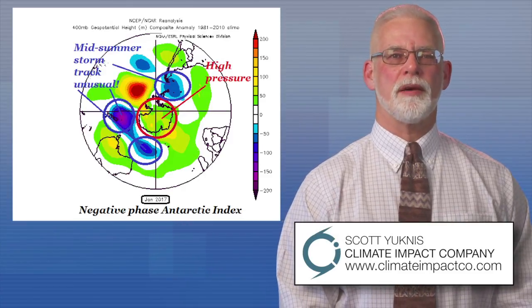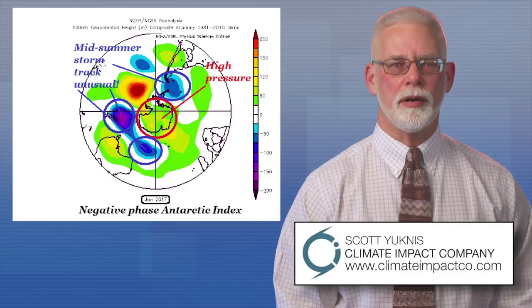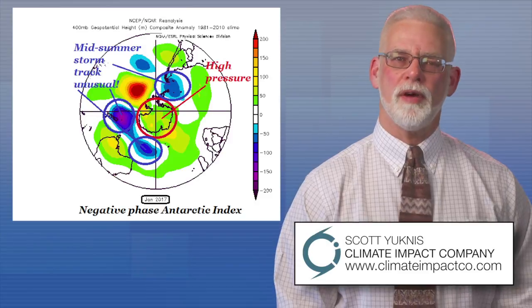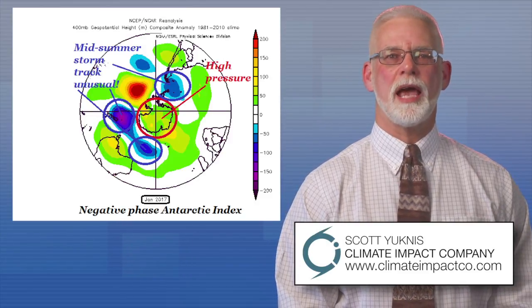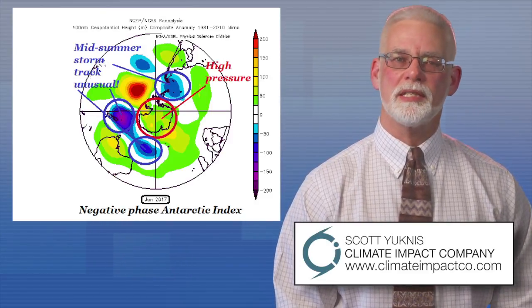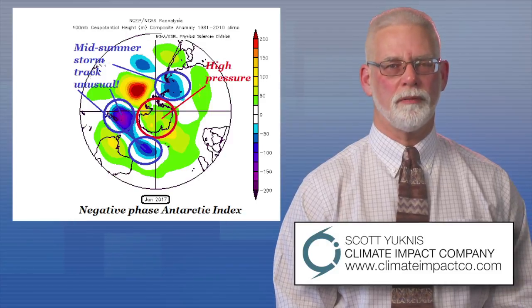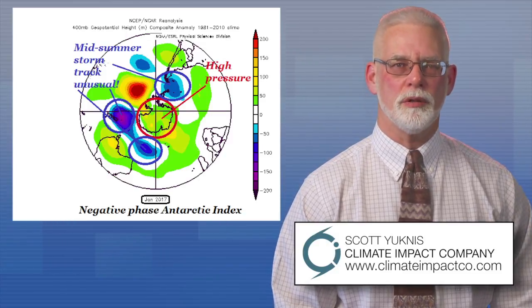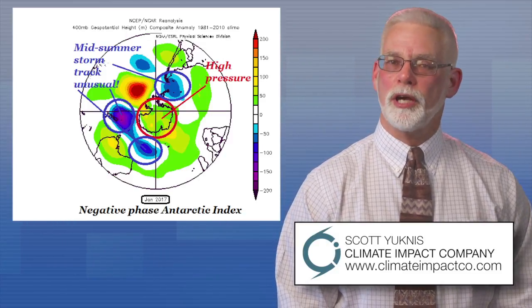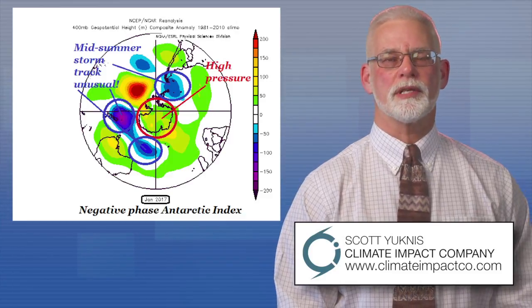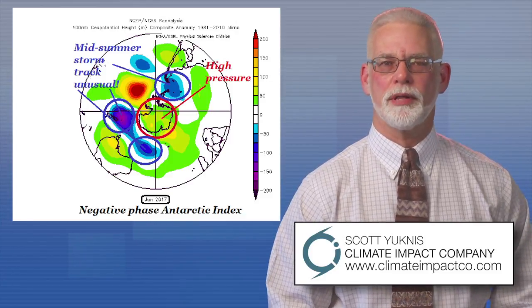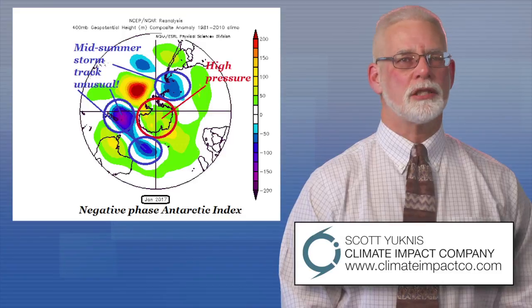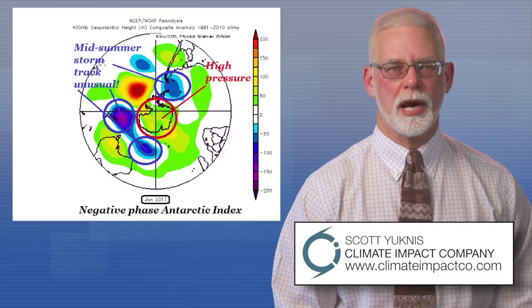The negative phase of the southern annular mode, very rare for the summer season, developed during the summer season. Across Antarctica, high pressure persisted, and that led to a split in the polar vortex to the middle latitudes. And one of the low pressure areas became stationary over the southern portion of South America. What that upper trough did is occasionally drive cold fronts northward across Argentina.